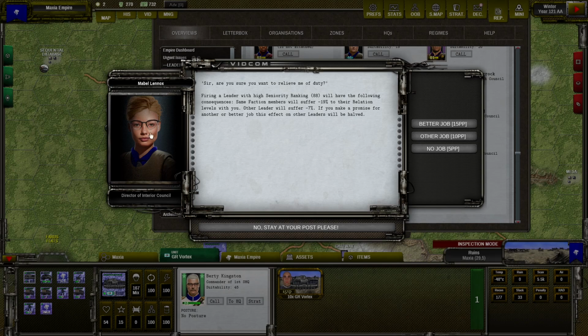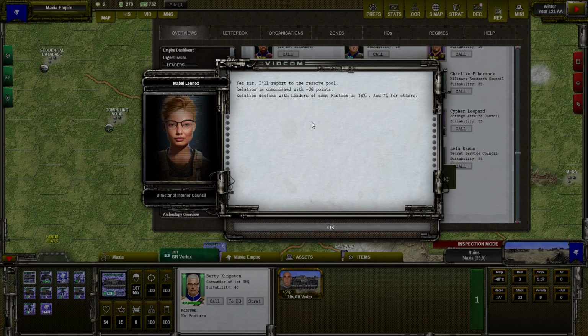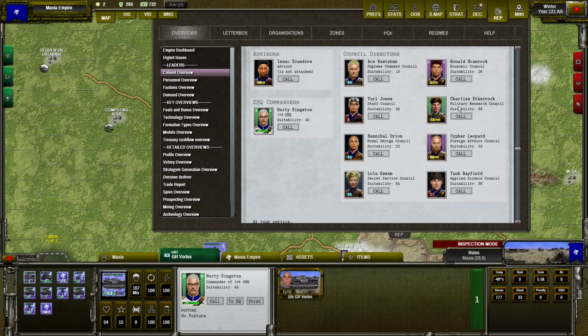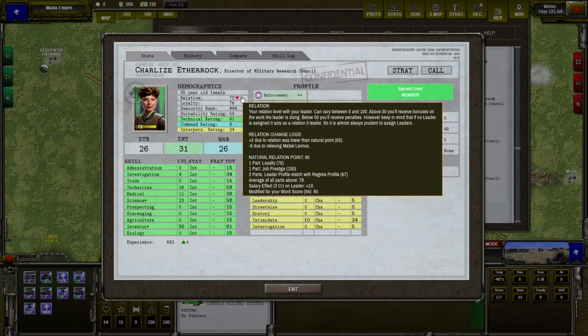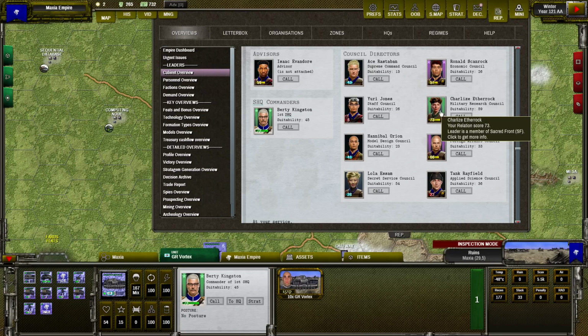So then I will always see her proposed by the faction as a leader to hire for the new positions, but I don't want her. So I have to select this option, no job. In this case, I am accepting all relation losses. So you can see that her relation diminished by 26 points, and also people from her faction and others. So you can see that even our previously happy military research council, now she has minus 6 to the relation due to relieving Mabel Linux, but she was from a different faction.